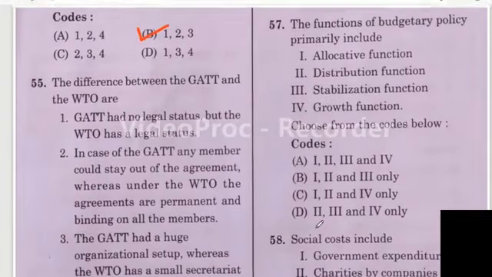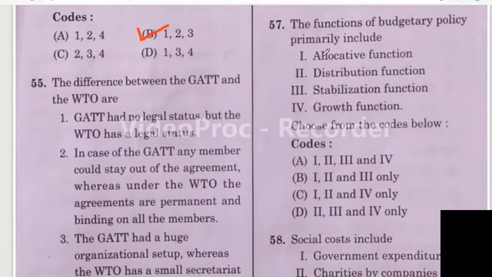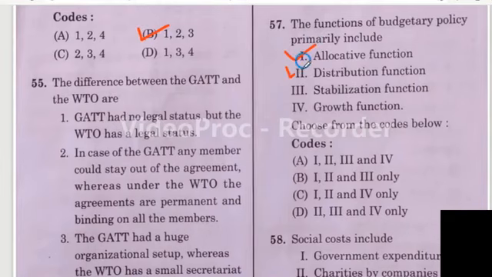Question number 57, a very easy question. The functions of budgetary policy primarily include allocative function, distribution function, stabilization function and growth function. 1, 2 and 3 are correct here. So option B is the right answer.